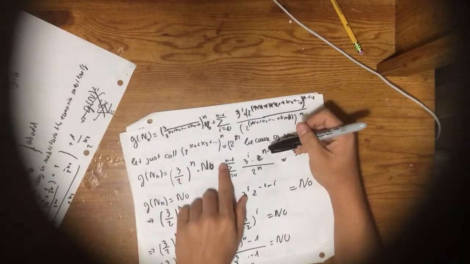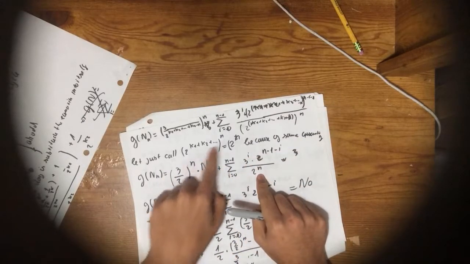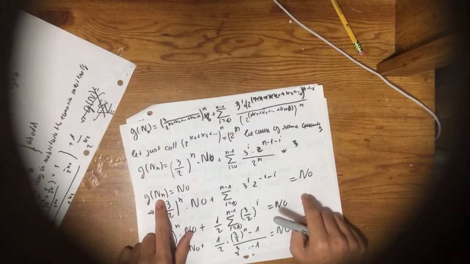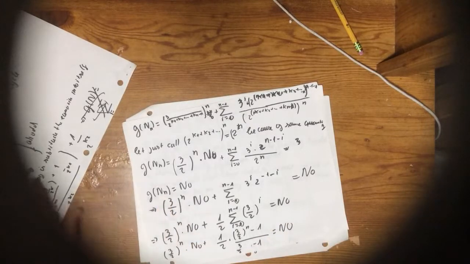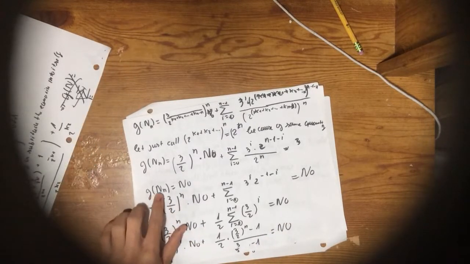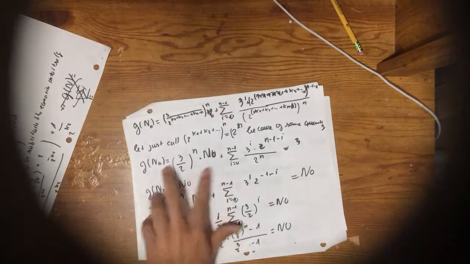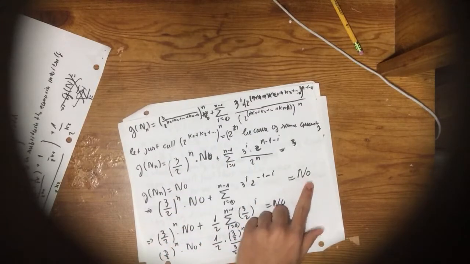So here we get this expression. We substitute 2 to the k, and as we said before, g applied n times to n0 is equal to n0. So this expression is equal to n0.